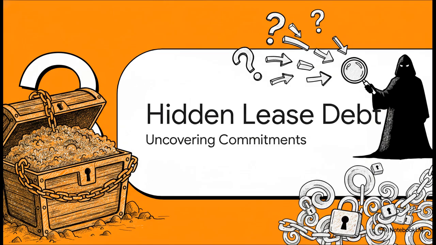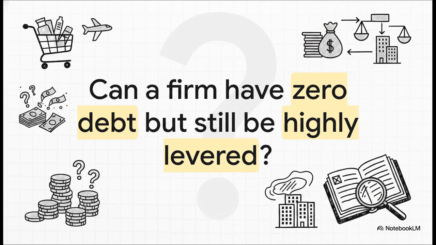Okay, Section 3. Uncovering hidden lease debt. Now that we've fixed the innovation illusion, it's time to uncover the hidden debts lurking just off the balance sheet. This is where things get really stealthy.